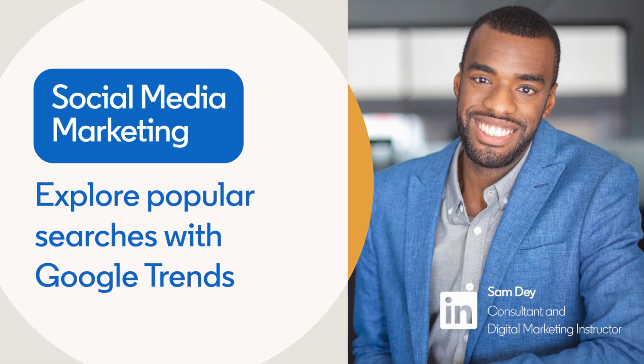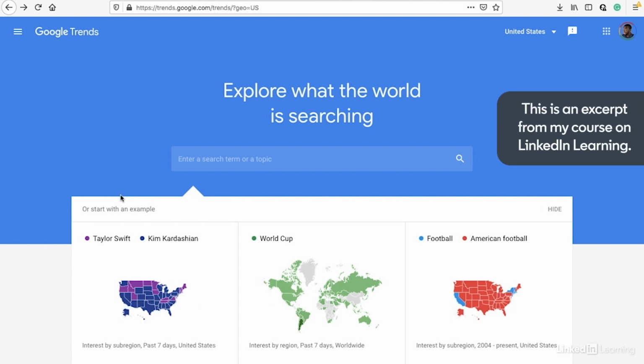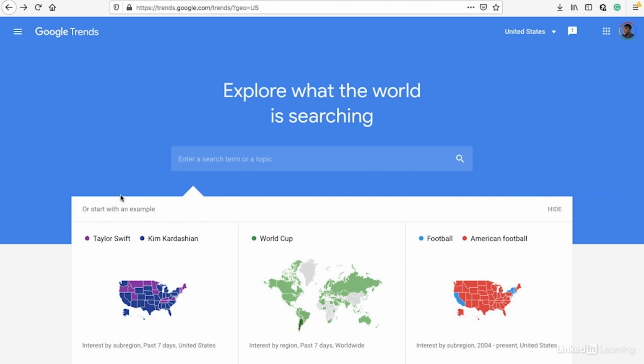Google Trends is a great website for you to utilize to figure out what is trending in your niche at different times of the year. So let's say, for example, you are in the cooking niche, you can search for terms related to cooking and really get a sense of what is trending so that you can utilize that to your advantage when thinking up content ideas for the different months in the year. This is a free platform that you can utilize, and I highly recommend that you use it.